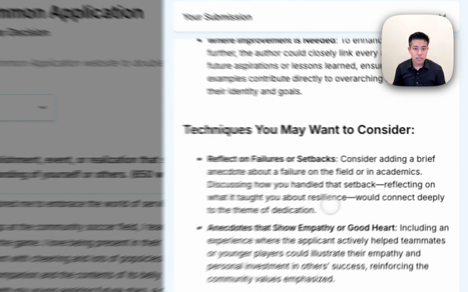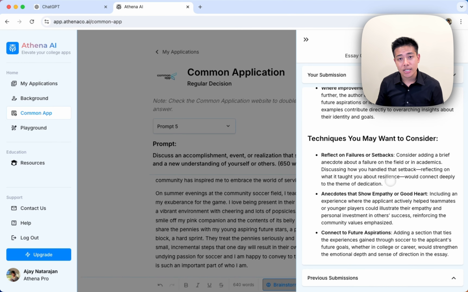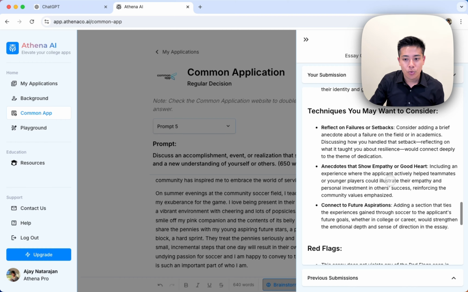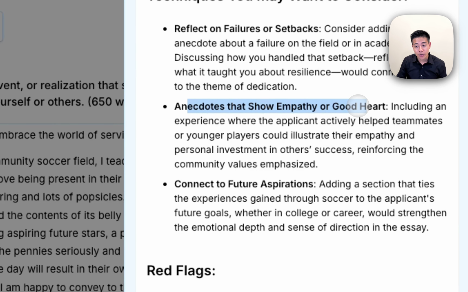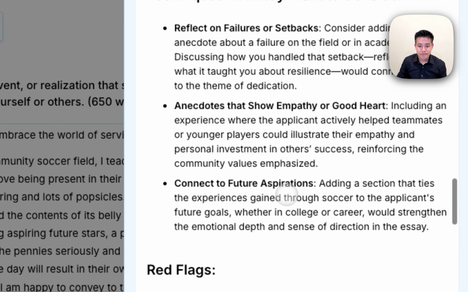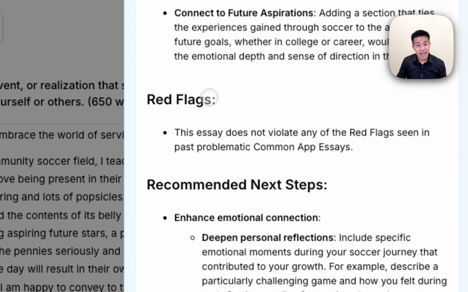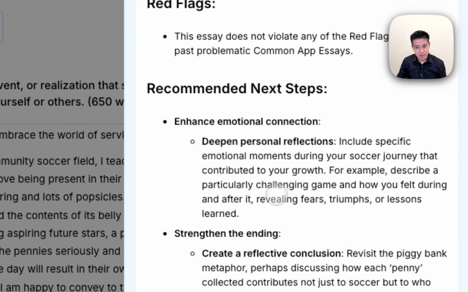In the thousands of essays that we saw, the same couple hundred techniques repeatedly occurred that students were using to really get their essays to hit the mark. So what our models do is we will take a look at those several hundred techniques and figure out, among those, which are the top 3 that best mesh with what you already have in your essay and what is going to help you take it to the next level. And we suggest those to you right here. And so in this case, we see anecdotes that show empathy or a good heart and connecting to future aspirations. Finally, we do a check for red flags, and then we also give you recommended next steps.